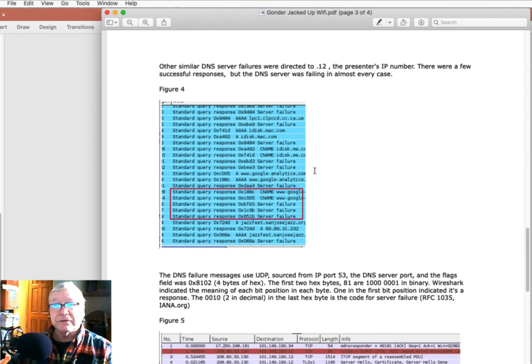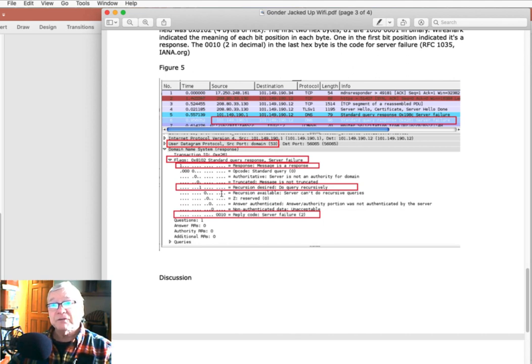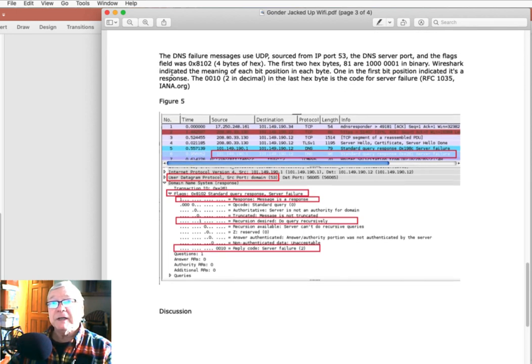And again, I've cut this off so that all I'm seeing here is what I'm talking about in my description of what this figure 4 is. My figure 5, I've expanded the fields inside this packet so that I can highlight the things that I'm mentioning as useful information. And again, I'm indicating where I got that piece of information that I'm quoting here.